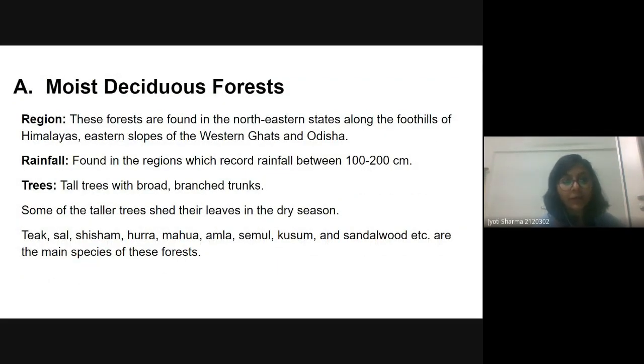In the moist type, these forests are found in the northeast states, along the foothills of the Himalayas, the eastern slope of the Western Ghats, and Odisha. Here rainfall can be between 100 and 200 centimeters. The trees have great height, but not as much as the evergreen, and some of the tree species present here are teak, sal, shisham, hurra, mahua, and amla. This kind of moist deciduous forest can also be found in MP, because I saw teak, sal, and shisham forest there as well.